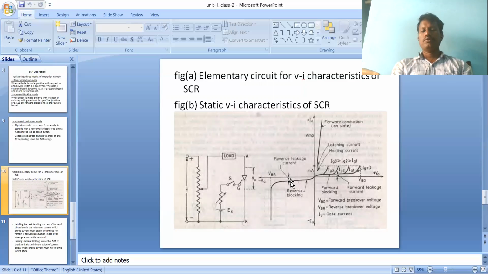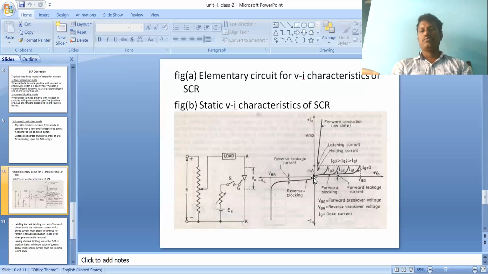If the applied voltage is more than the VBR, it allows a sudden high leakage current. It is very dangerous. To limit that, we connect some impedance to the device. So this is what happens in the reverse blocking mode: reverse current and reverse leakage current. Okay, that is the first mode.